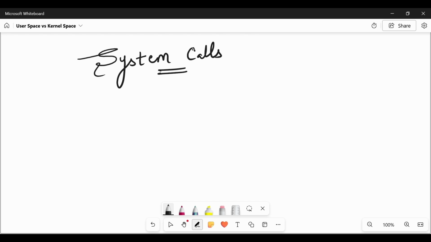So a system call is the only way through which user space talks to kernel space. We can say system calls are the bridge.